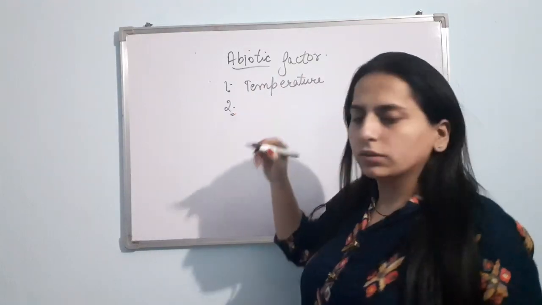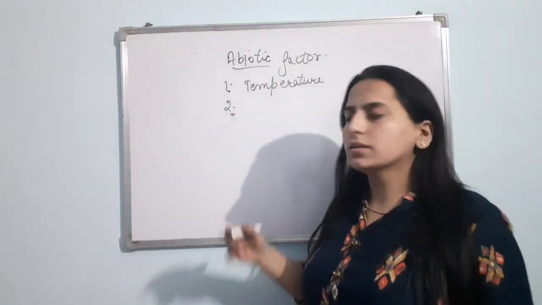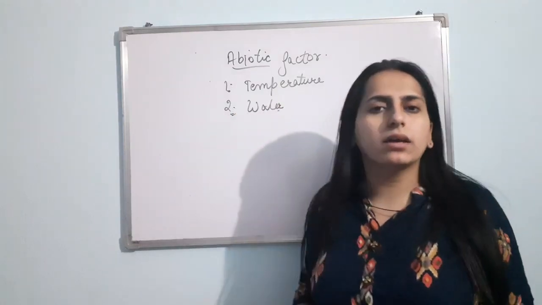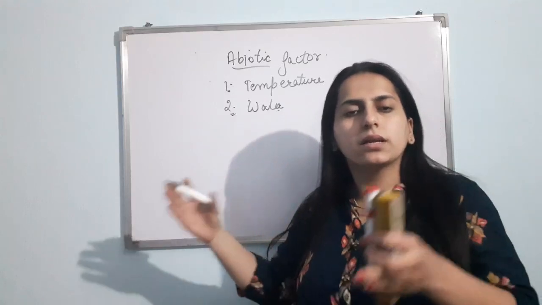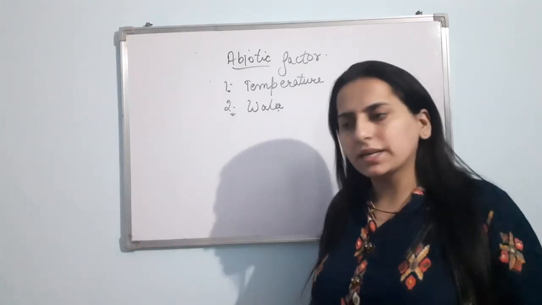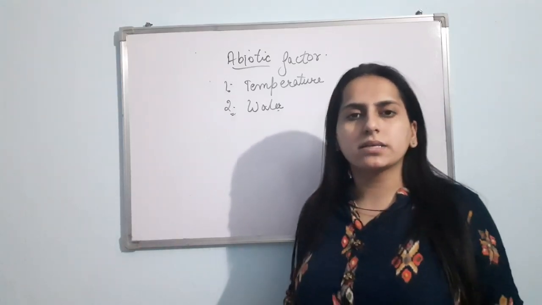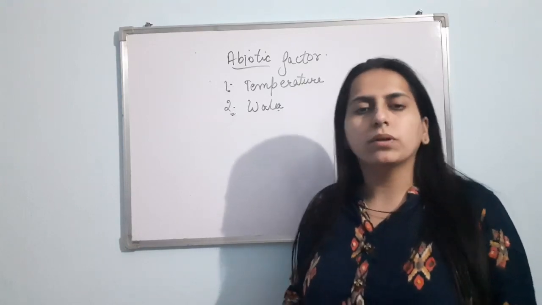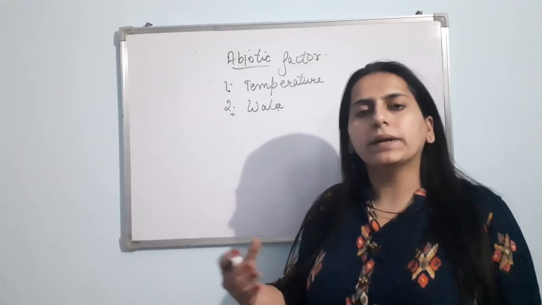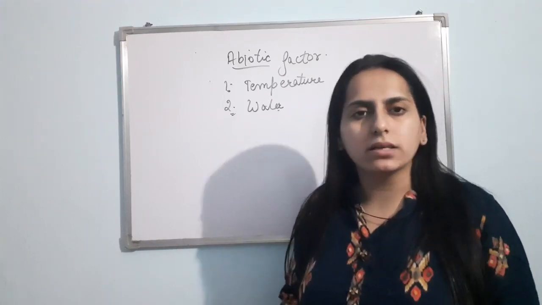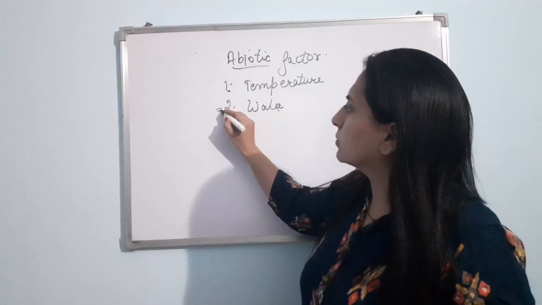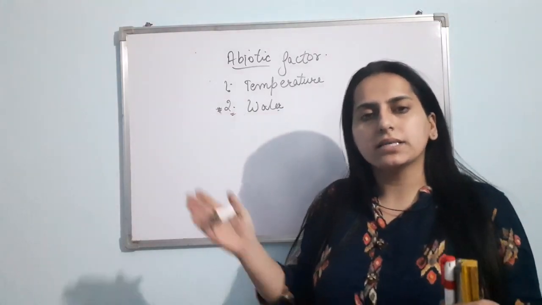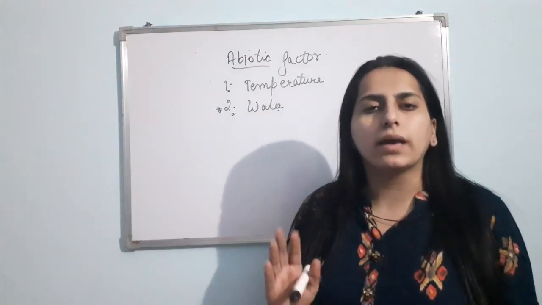Now let us talk about the second abiotic factor, that is water. As you know, water is very important for the sustainability of life, right? If I talk about plants, they need water for the process of photosynthesis. Human beings, we need water in order to maintain the osmotic balance, right? So water is a very important factor that determines the distribution of a particular organism.